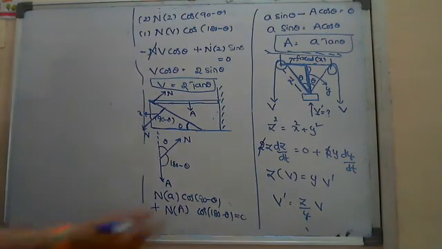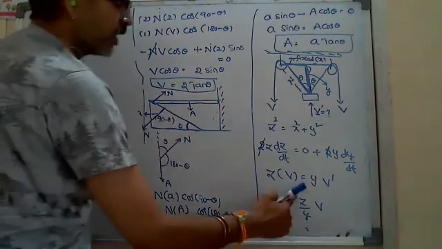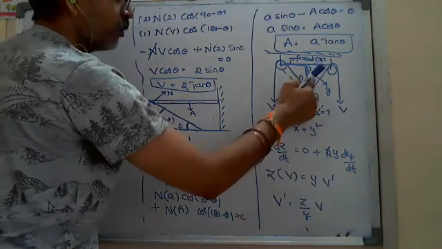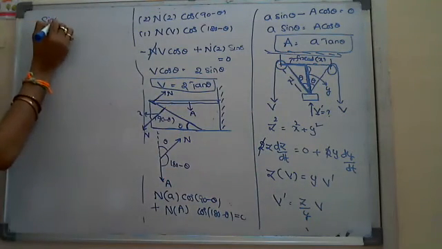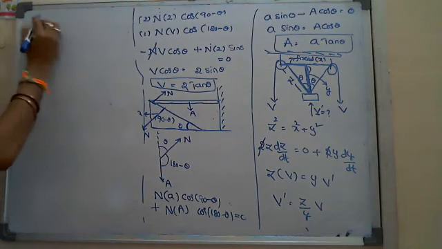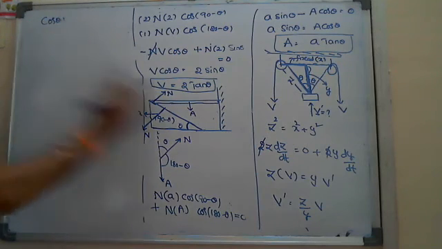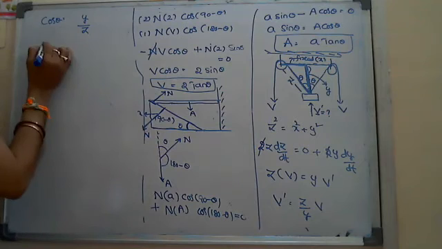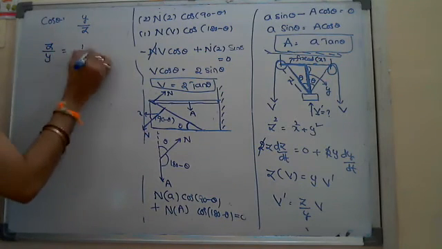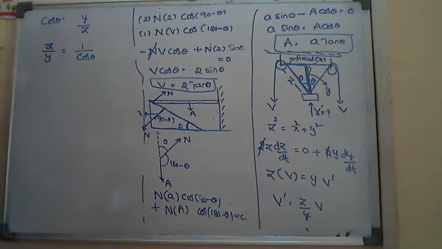From the triangle, what I require is z by y. Cos theta equals adjacent side y by hypotenuse z. So z by y is 1 by cos theta, that is secant theta.